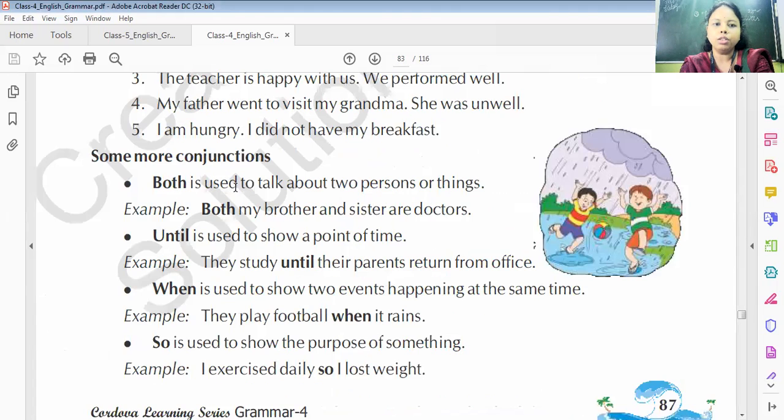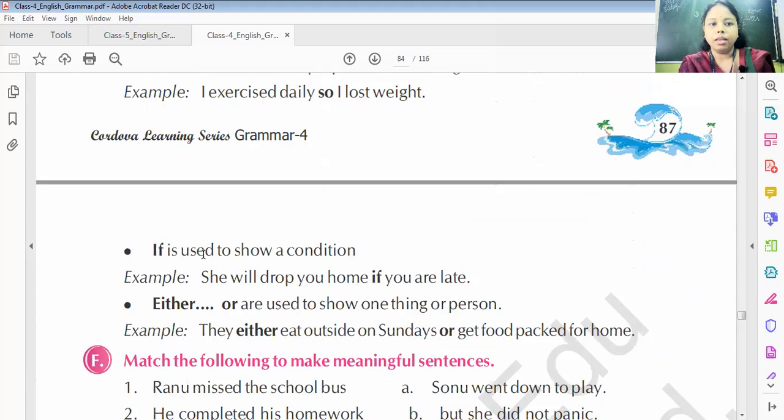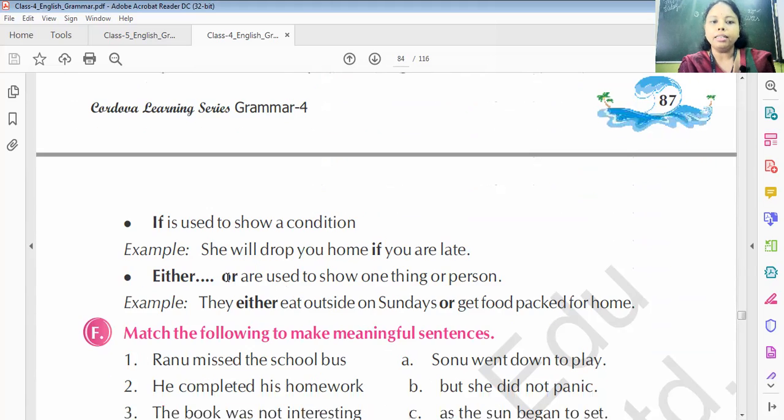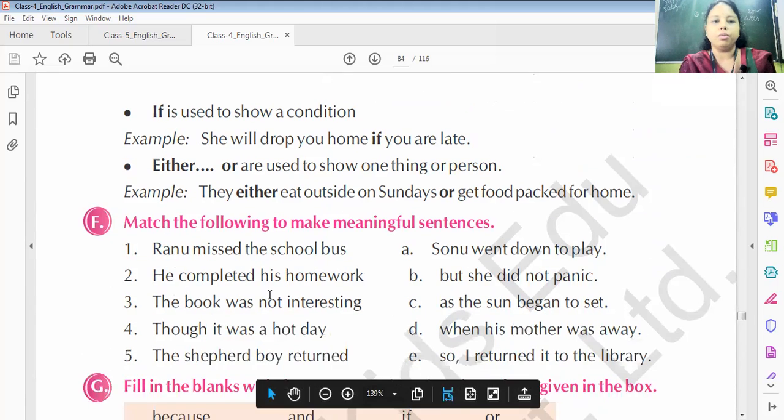Some more conjunctions. "Both" is used to talk about two persons or things, like both my brother and sister are doctors. "Until" is used to show a point of time, like they study until their parents return from office. "When" is used to show two events happening at the same time, like they play football when it rains. "So" is used to show the purpose of something: I exercise daily, so I lost weight. "If" is used to show a condition, like she will drop you home if you are late. "Either, or" are used to show one thing or person, like they either eat outside on Sundays or get food back home.